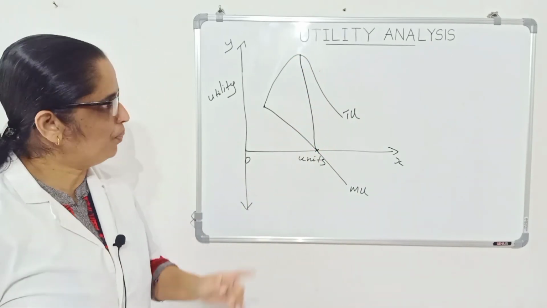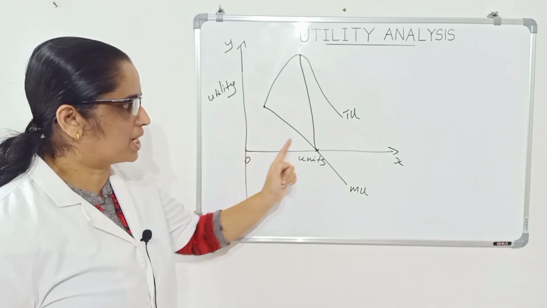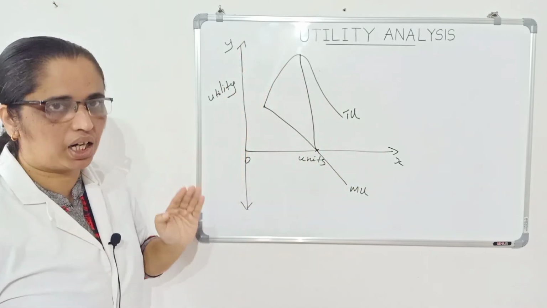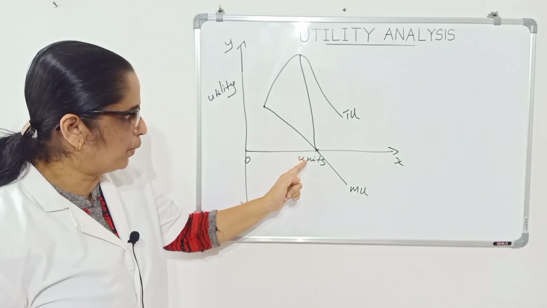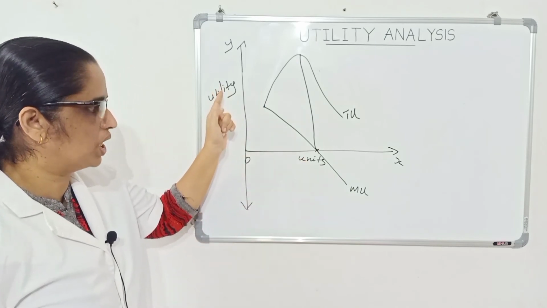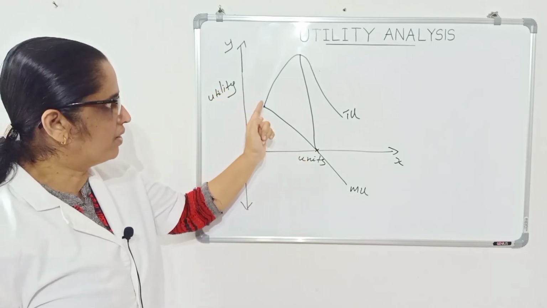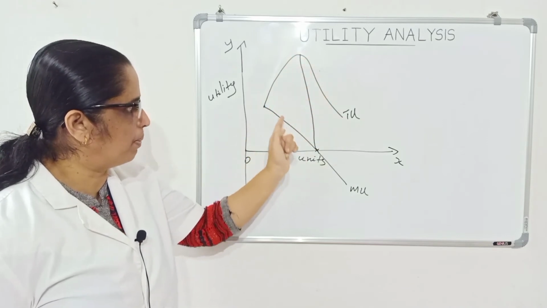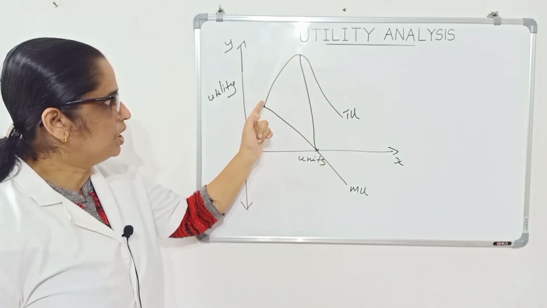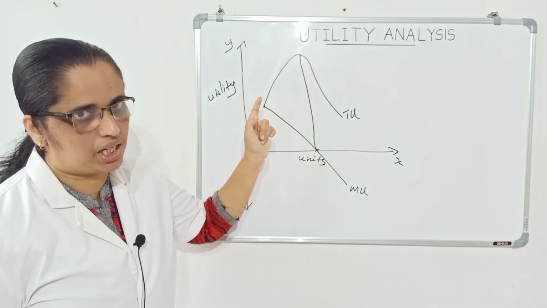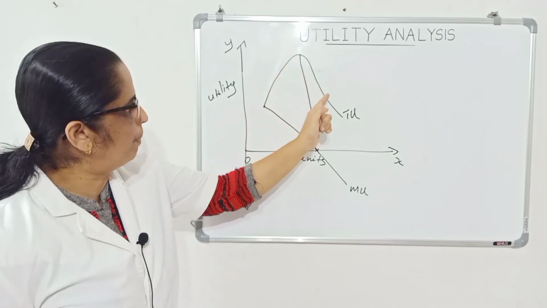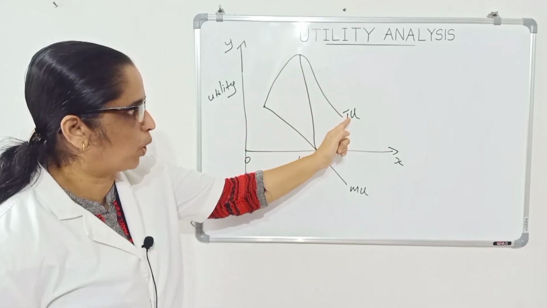So, you see, OX and OY axis to be marked properly, the variables, units consumed and the variable concerned. And total utility curve and the marginal utility curve to be drawn with a pencil. And once you have completed, you have to mark it properly.